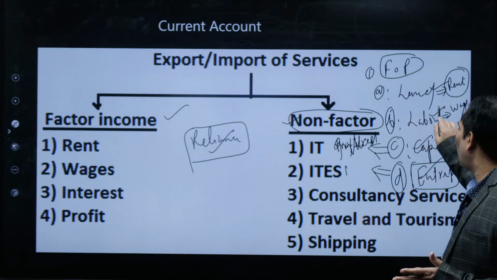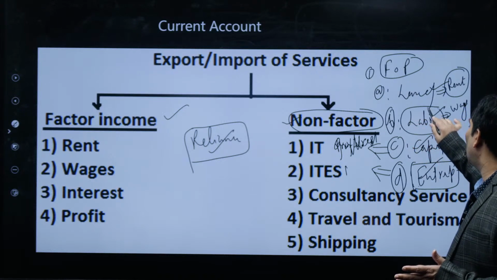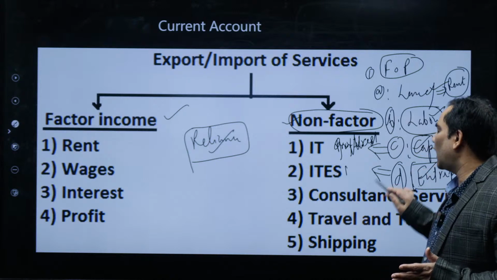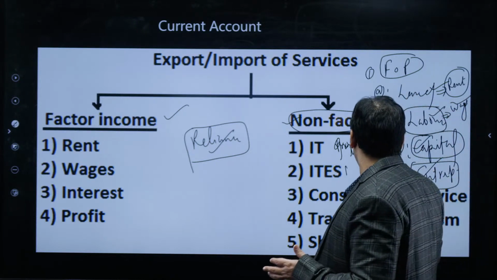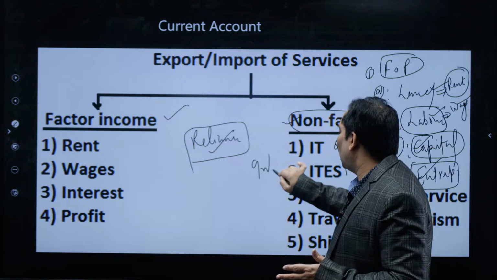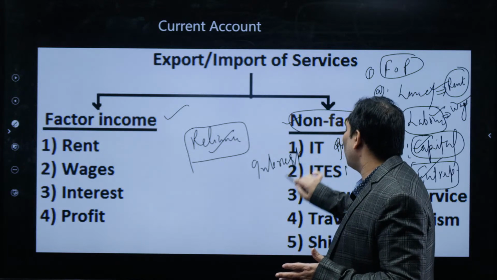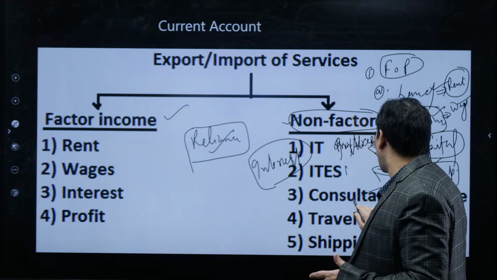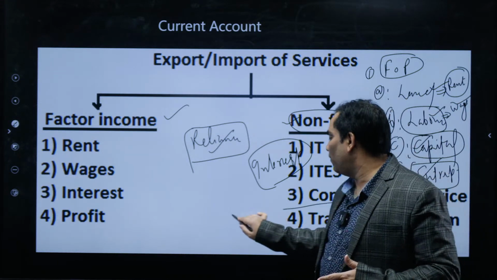Labor gets remuneration in the form of wages. Capital gets remuneration in the form of interest. Whereas entrepreneurship gets remuneration in the form of profit.